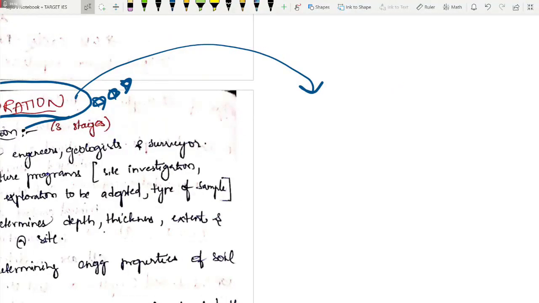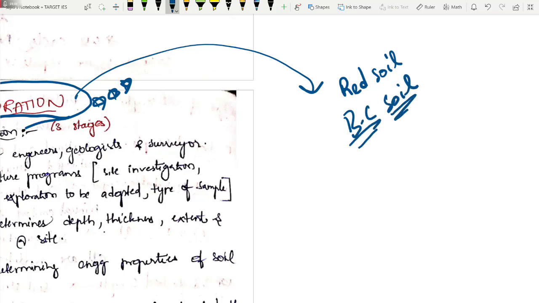Recently, I'm talking about a very recent thing. This week only, okay, I got a phone call from one of my friends. He's working for state government. He said, "Ki Sajid, I got a problem. I recently visited some site." Actually, the district which he is taking care of generally has red soil. Okay, it has red soil, but that district also has some part of BC soil. ठीक है, गाली नहीं दे रहा हूँ. BC stands for black cotton soil. Okay, so black cotton soil is also there.